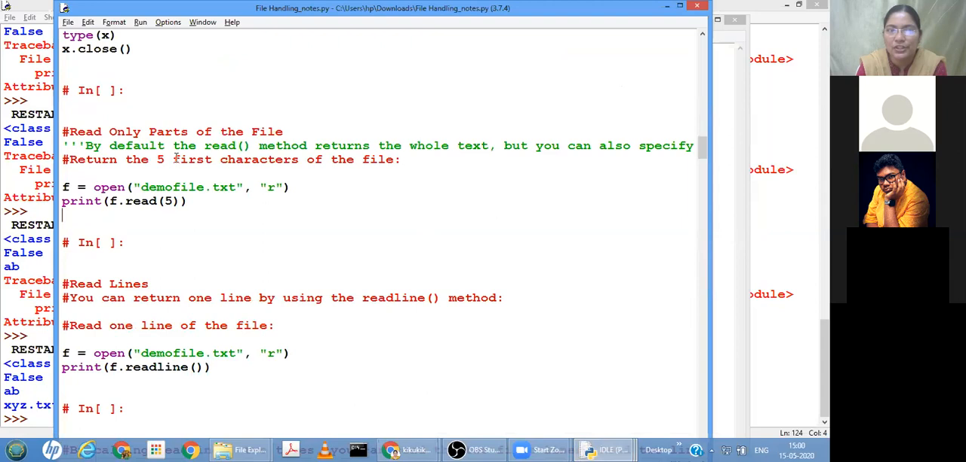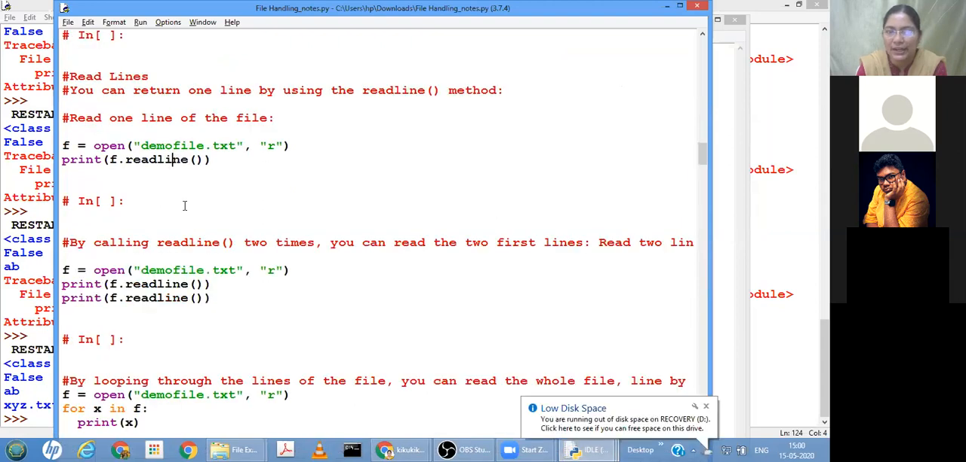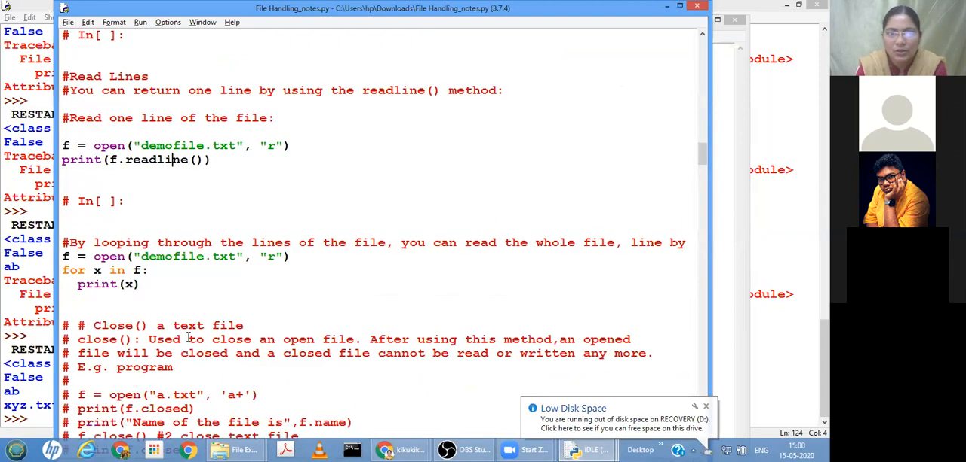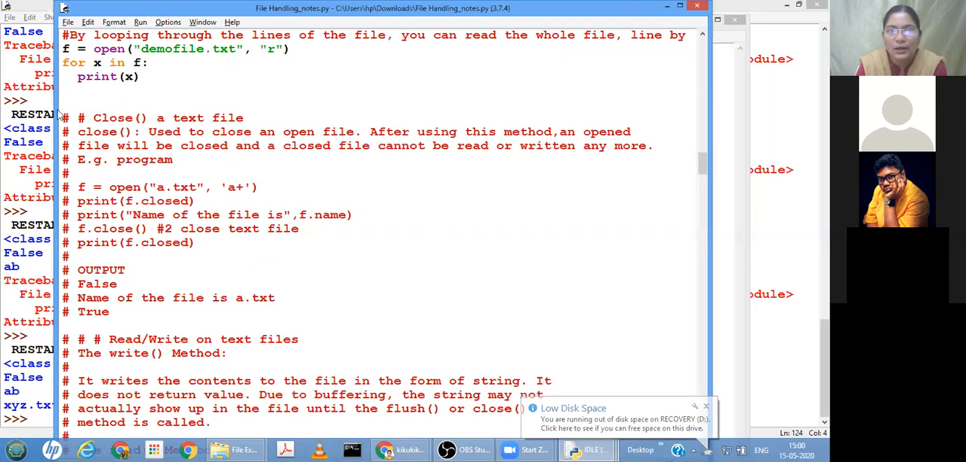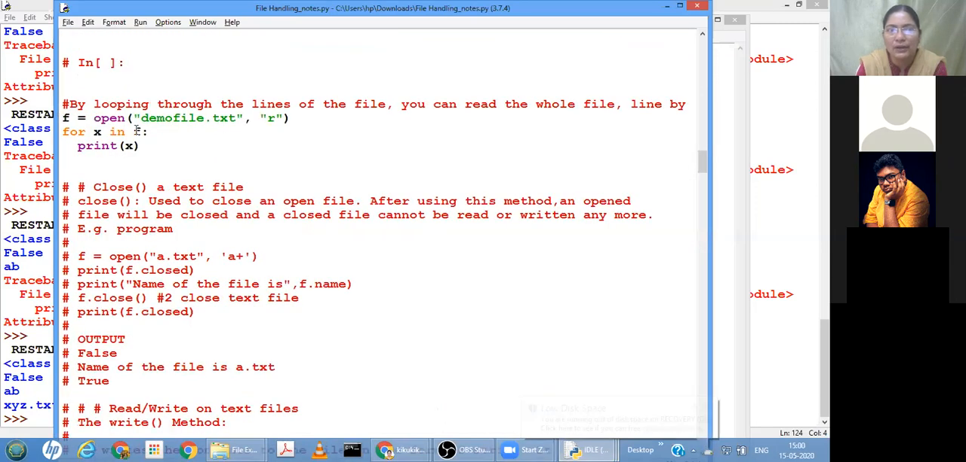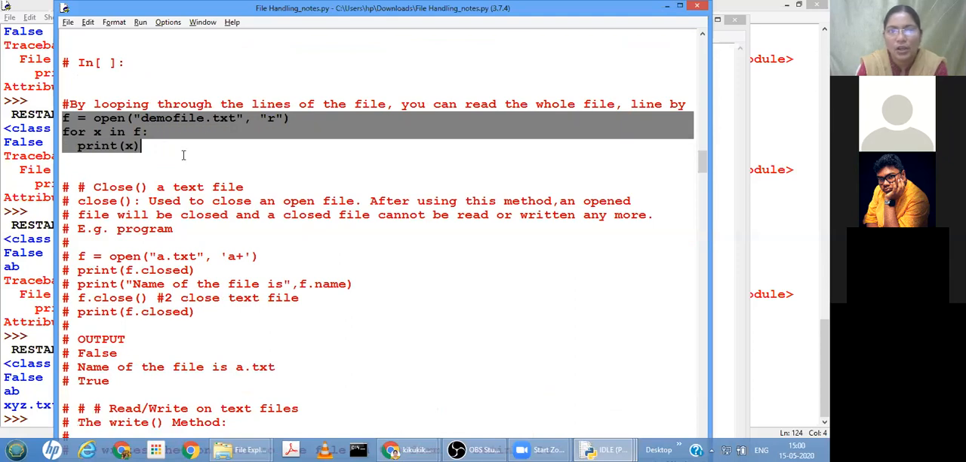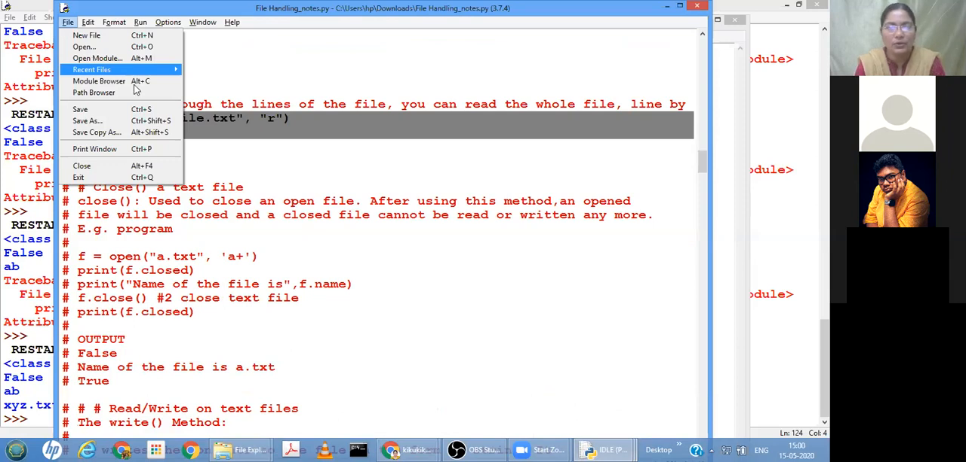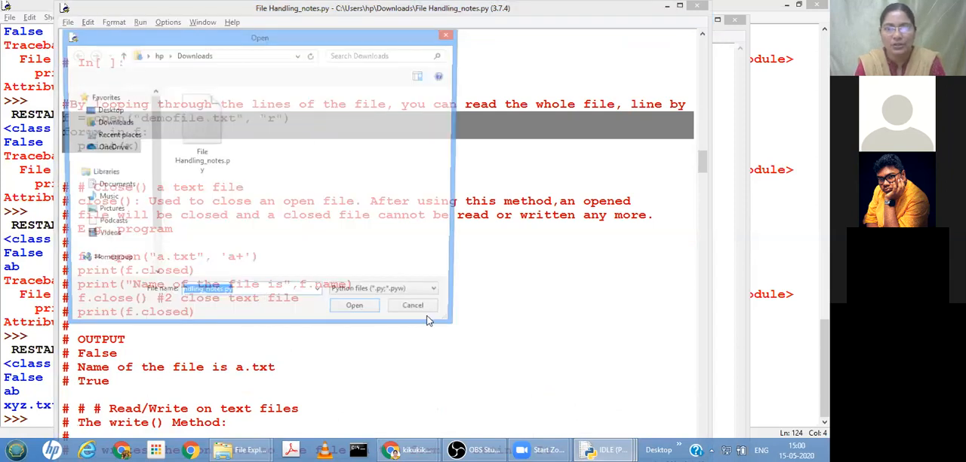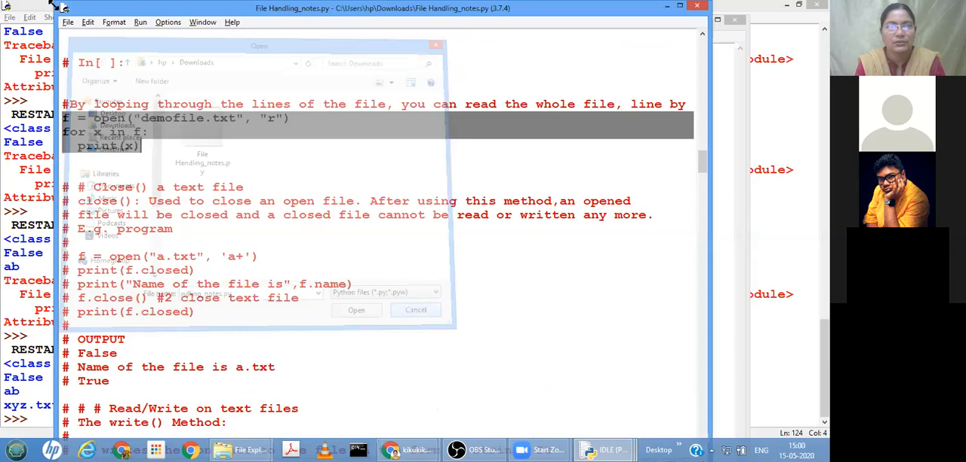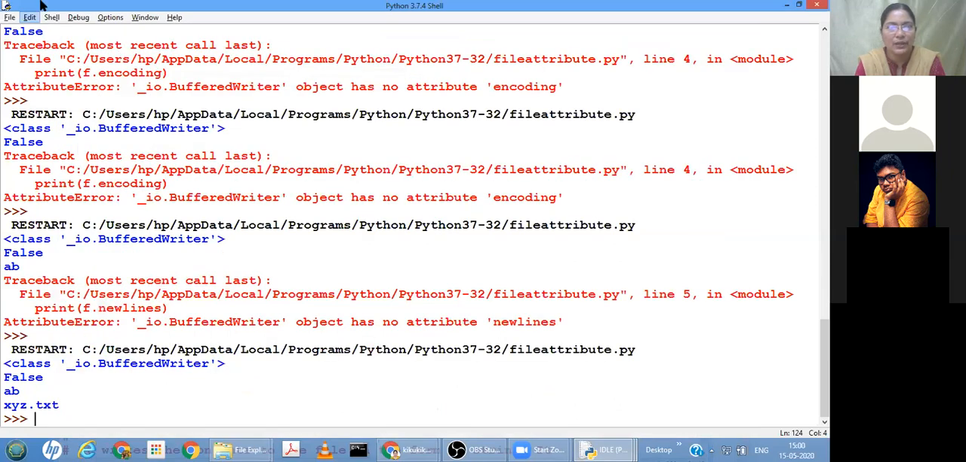Now, the readline function is used to read how many lines? One line at a time. Okay. Now if you want to read the content separated in lines, with a newline character, then how do we read? See, now we wanted to perform a read operation. So now I will take one more new file.